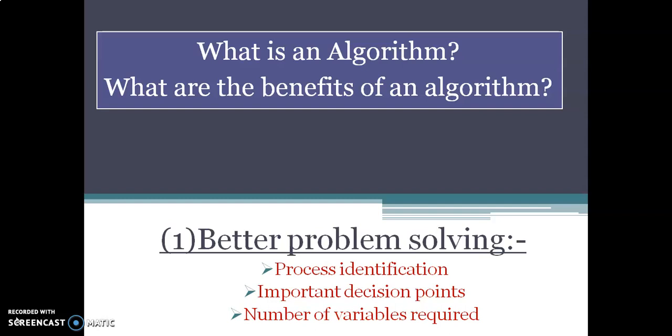Process identification means what? Process means the calculation. When we write an algorithm, we have to plan how the calculation or process can be done. Then important decision points: while decision making, important points can be clarified. Then number of variables required. Variables you will study in detail while learning a programming language. Variables are given to identify our data. How many variables we need, all these things we can plan thoroughly while writing an algorithm.